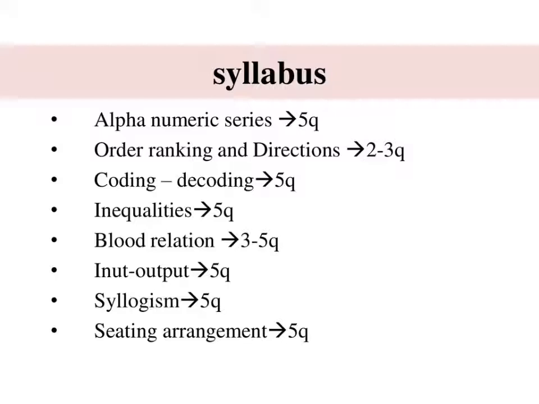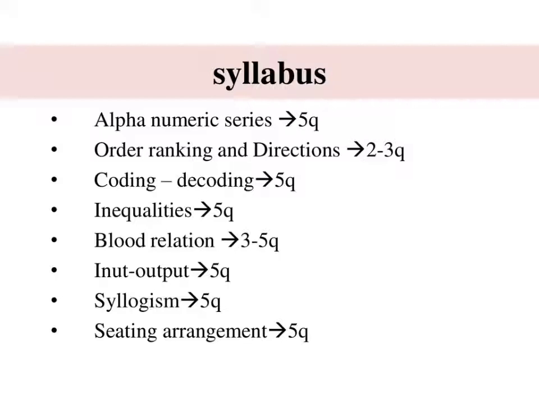Next topic is syllogism. Syllogism is an important topic of logical reasoning, generally a set of 5 to 6 questions asked in competitive exams. This type of questions can be solved using Venn diagrams. When we solve these types of questions, we should consider the statements as always true.